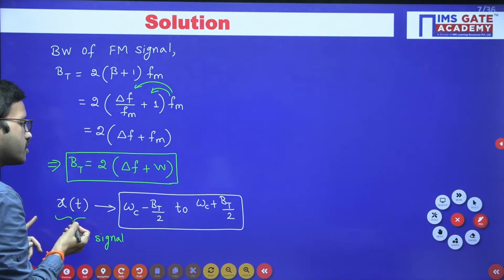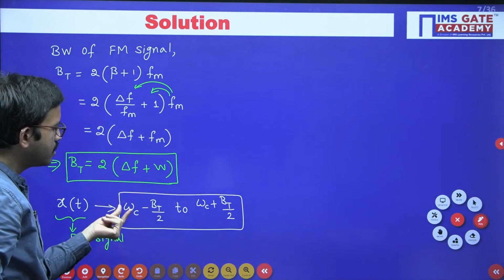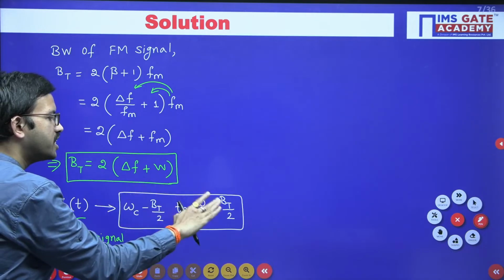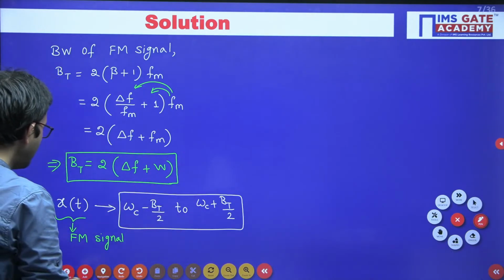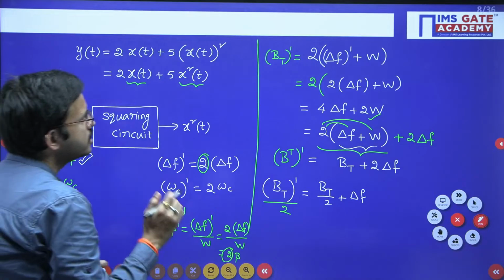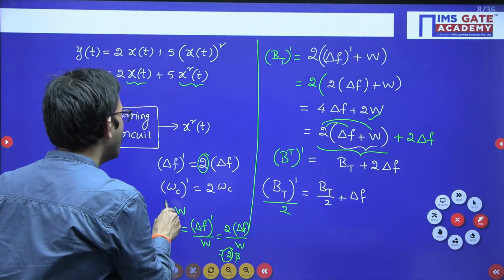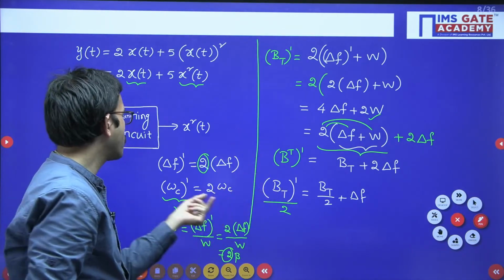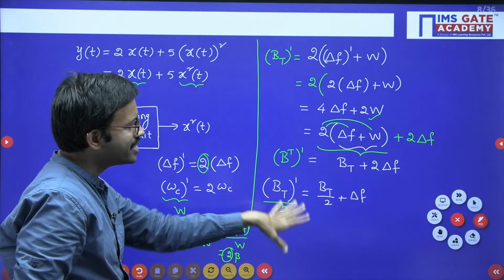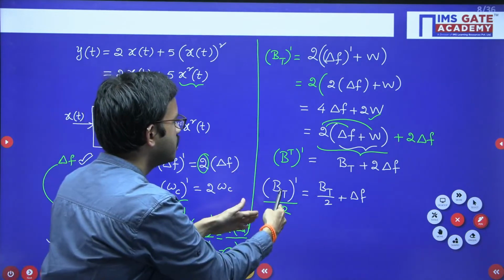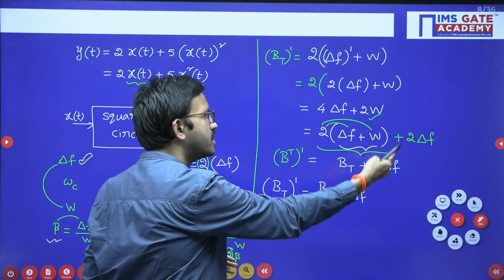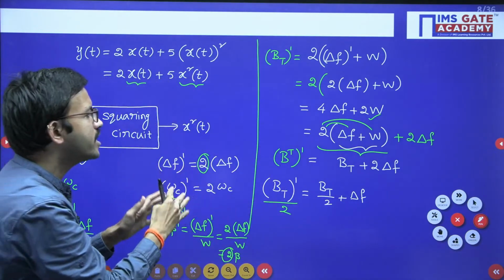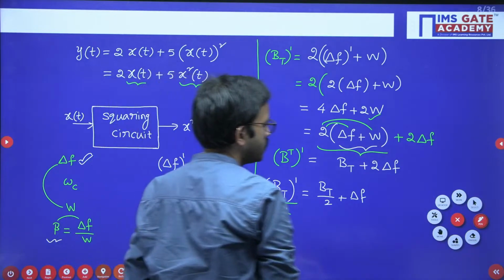Now regarding x of t, the range of frequencies is omega c minus BT by 2 to omega c plus BT by 2. This is the range of frequency. Similarly, the range of frequencies that you are going to get is omega c dash minus BT dash by 2 to omega c dash plus BT dash by 2. That is the reason I have calculated this particular equation. Whatever the right hand side terms you are getting, I have represented in terms of the previous, so that we can do the correlation according to our requirement. Okay.